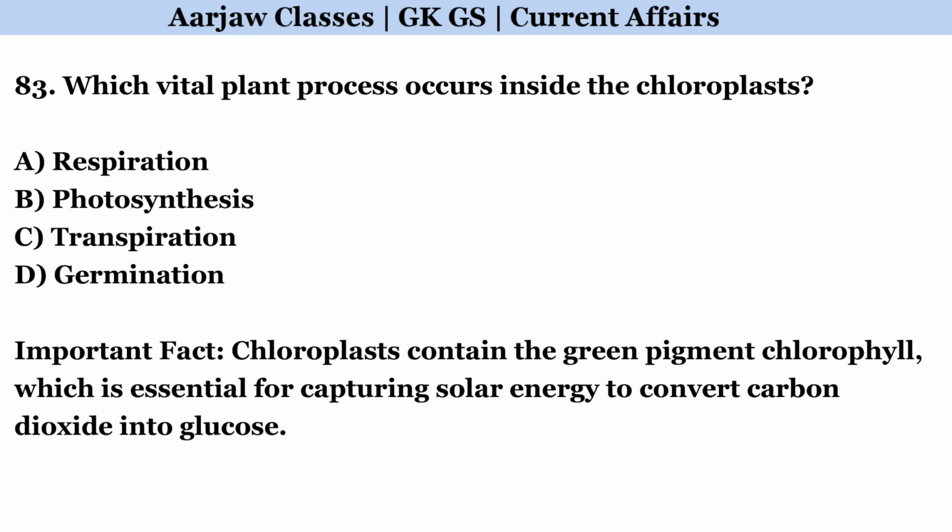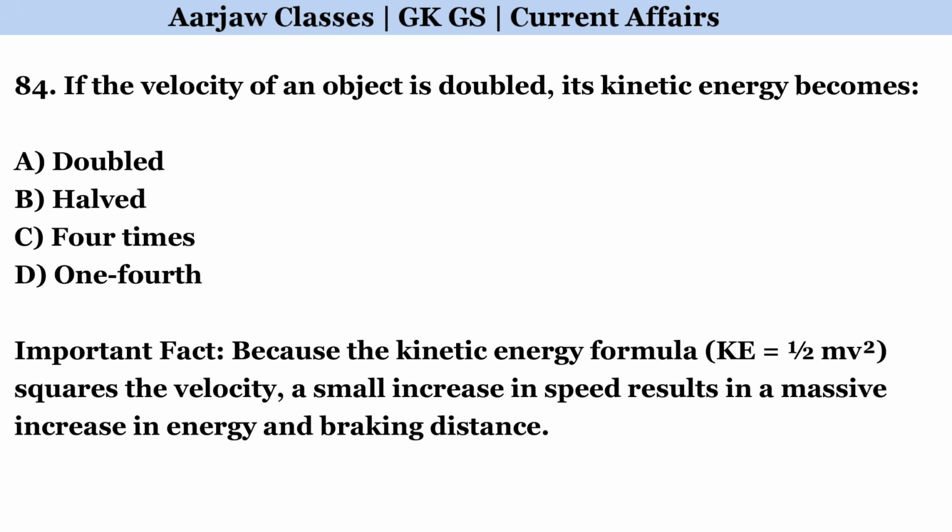Which vital plant process occurs inside the chloroplasts? Correct option is B. Photosynthesis. If the velocity of an object is doubled, its kinetic energy becomes. Correct option is C. 4 times.